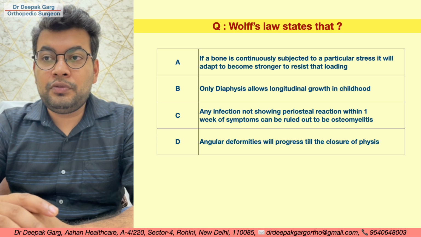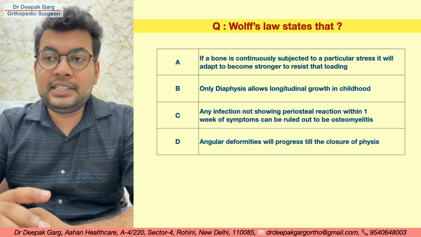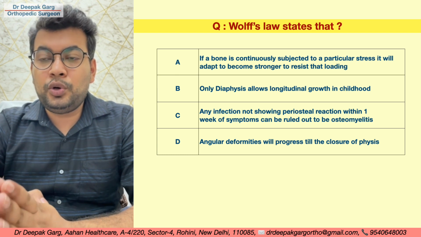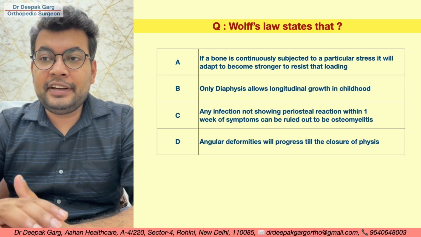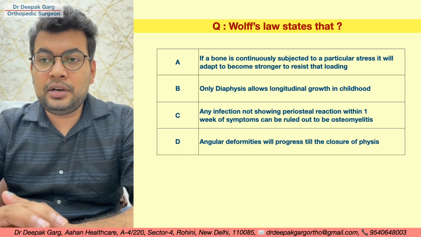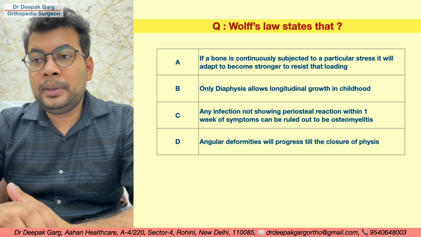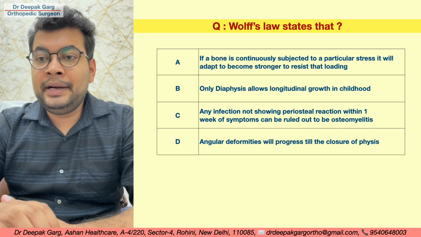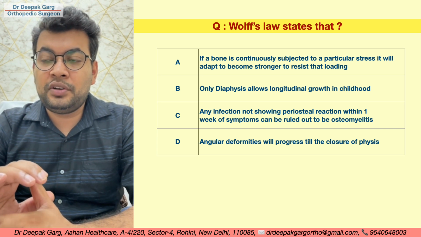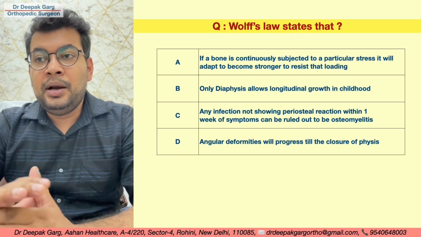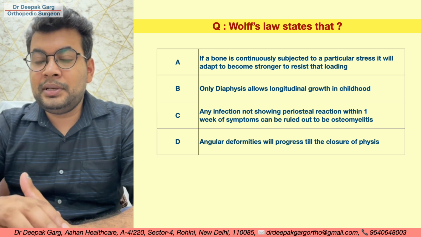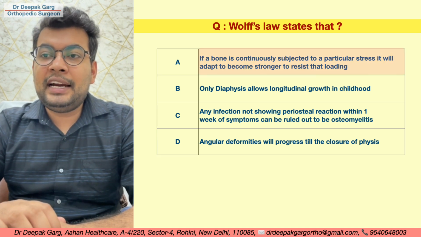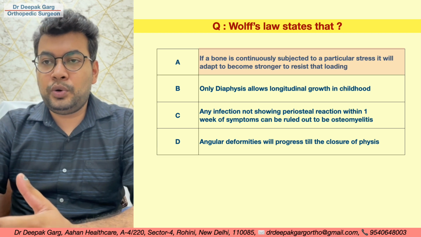Now what is Wolff's law? Wolff's law states that if a bone is continuously subjected to a particular stress, it will adapt to become stronger and resist that loading. Option B is only the diaphysis allows longitudinal growth in children. Option C is any infection not showing periosteal reaction within 1 week of symptoms can be ruled out to be osteomyelitis. Option D is angular deformities will progress till the closure of the physis. So we have already seen Wolff's law states that the more the mechanical loading, the more will be the bone formation. So the answer is A. If bone is continuously subjected to a particular stress, it will adapt and become stronger to resist that loading.